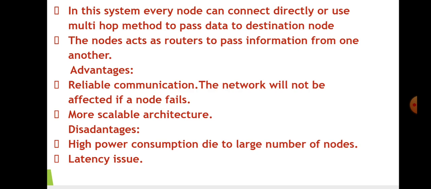So advantages are reliable communication. If a particular node fails, the network will not be affected. It is also a more scalable architecture, which means a large number of nodes can be connected in this architecture. Disadvantages are high power consumption because the number of nodes will be high, and also latency issues because there will be delay in the transmission of data.